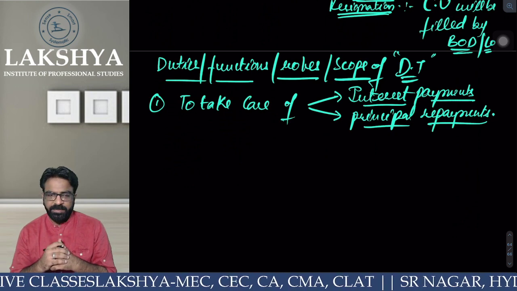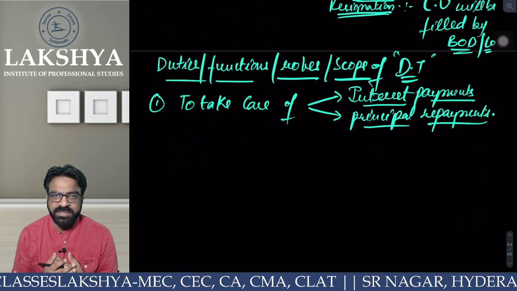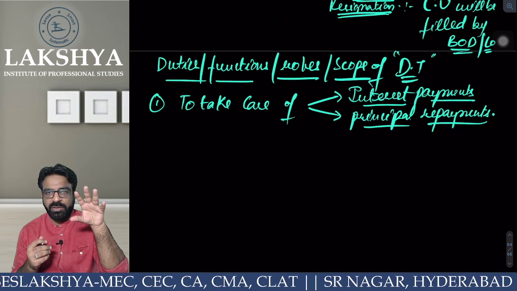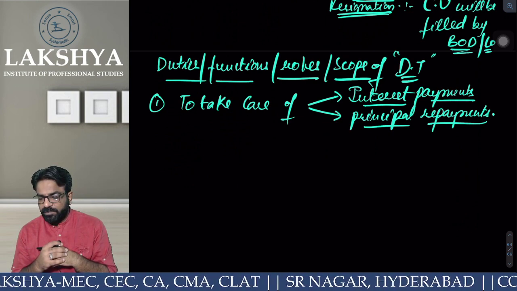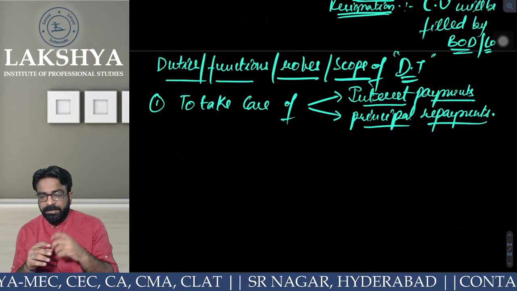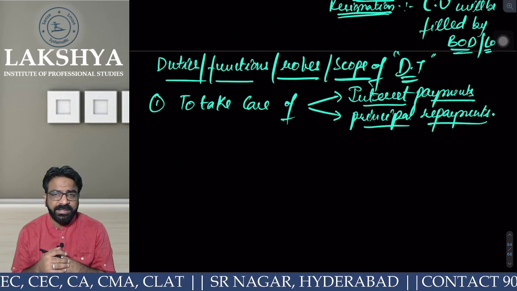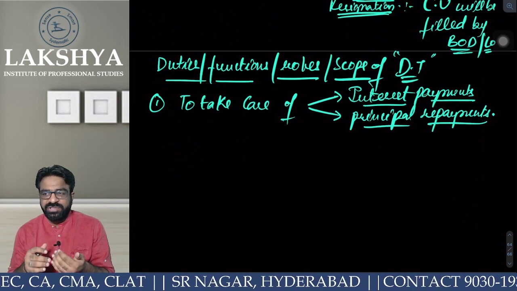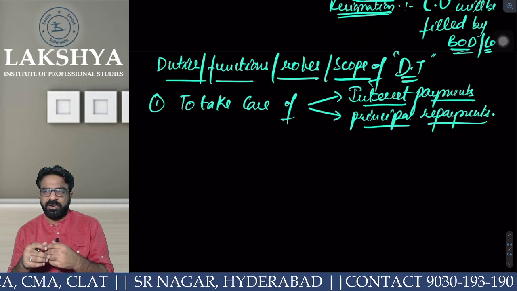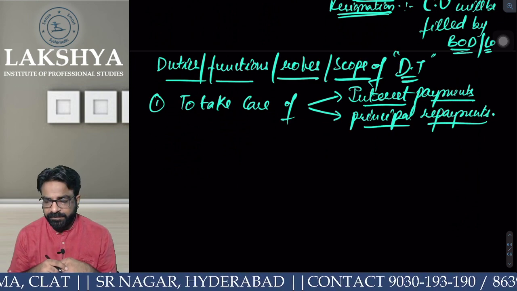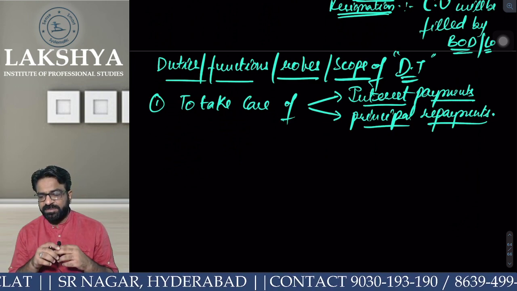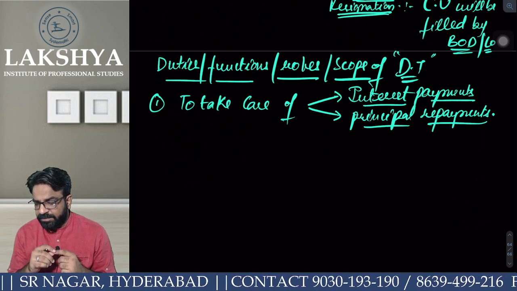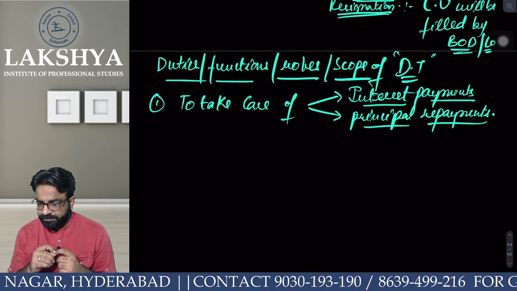Sir, we pay interest to the debenture holders. Regular payment, whether the company is doing well or not. Who is going to keep an eye over the company? The debenture trustee will keep an eye over the company. And at the time of maturity, whether the principal amount is repaid or not, that also has to be seen by whom? The debenture trustee. Everyone clear?